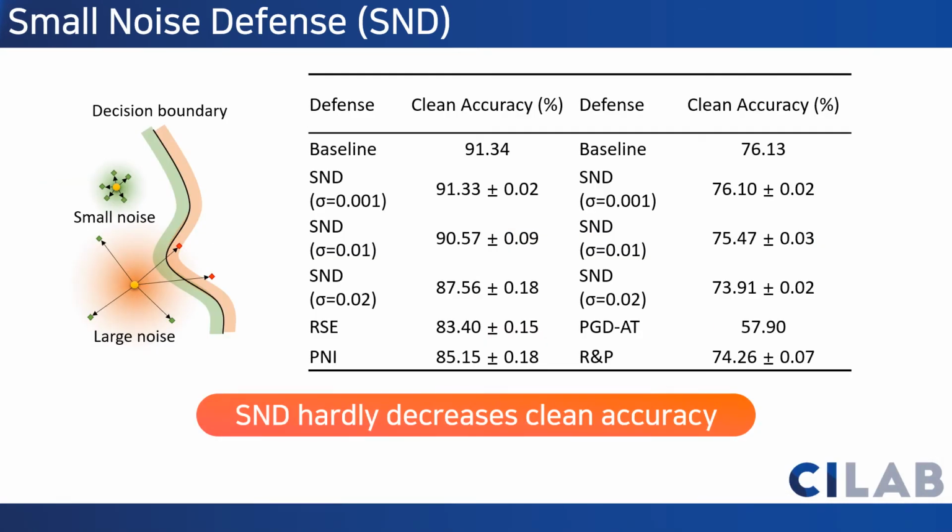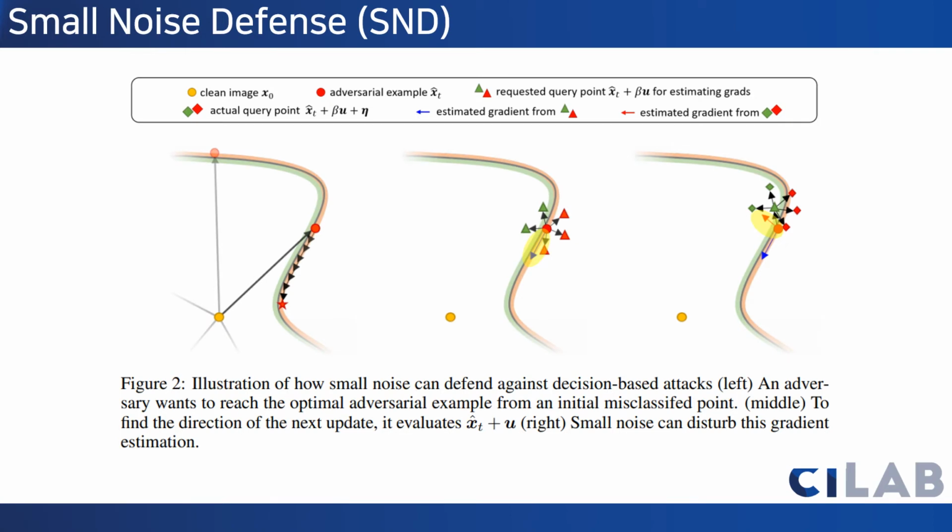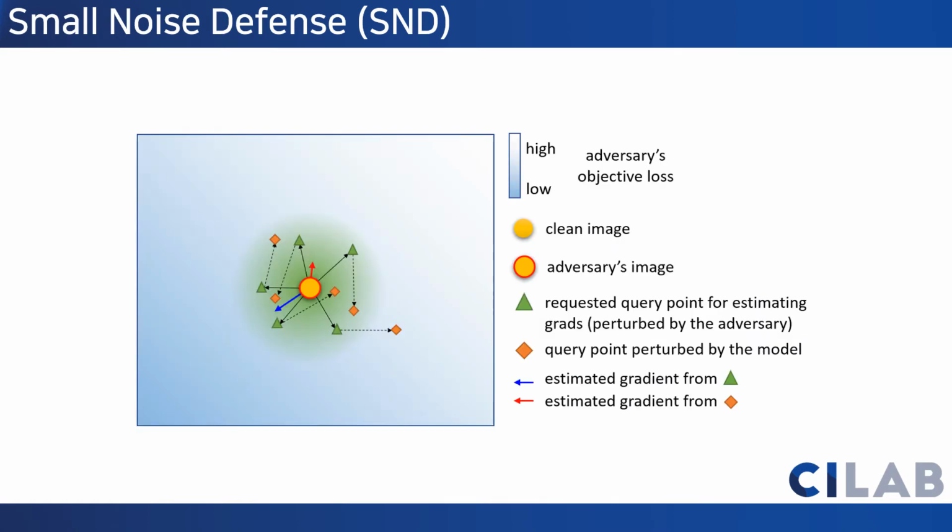Compared to large input noise, small input noise almost maintains the clean accuracy. However, this small input noise is surprisingly effective in defending models against the query-based black box attacks. This figure illustrates the working principle of SND against the decision-based attacks. Small input noise can effectively disturb the gradient estimation of decision-based attacks and score-based attacks.